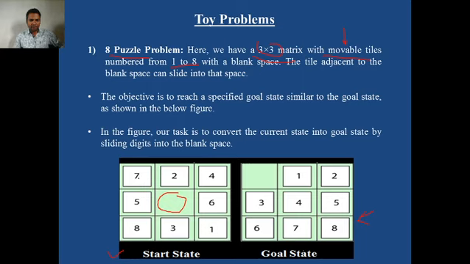The start state is generally mentioned in the problem itself. In the problem they will give you the start state, and they will tell you that you have to reach the goal state, and the goal state is this. Okay. In your problem, the start state can be anything, and the goal state can be anything. The objective of the 8 puzzle problem is to reach the specified goal state, as shown in the figure.